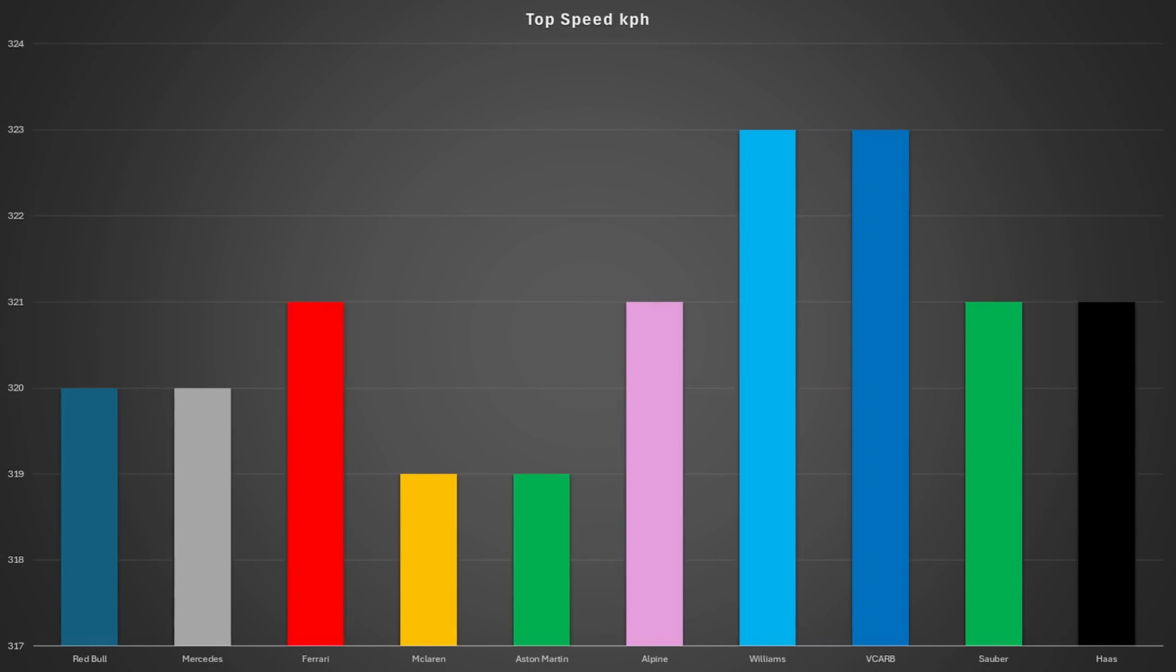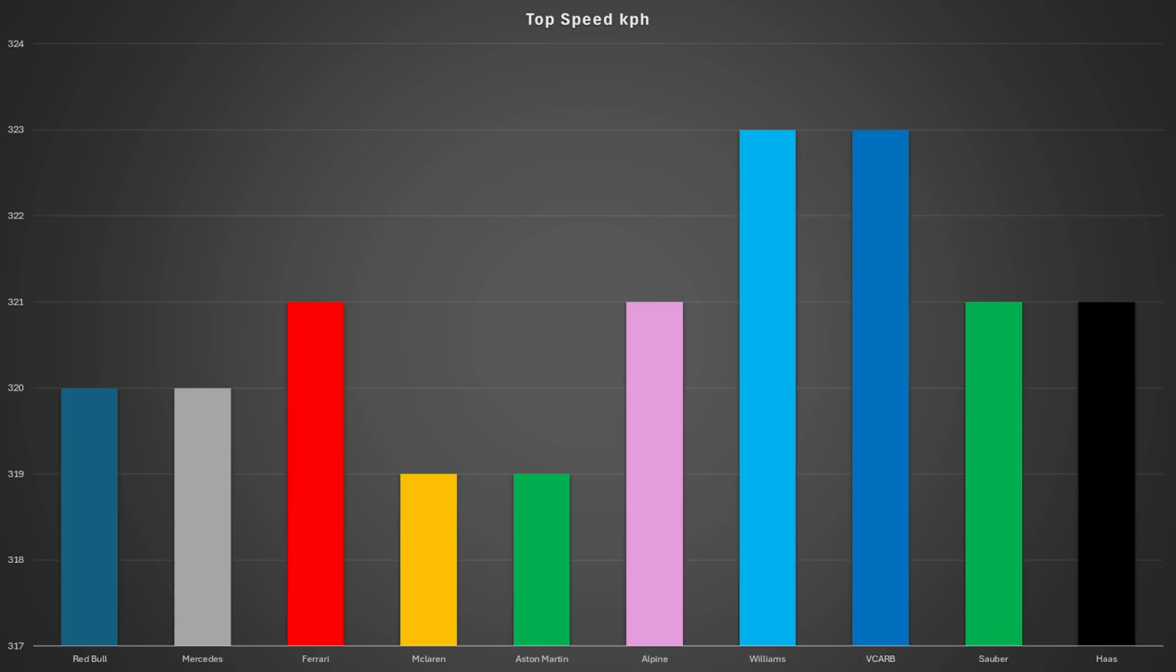So we've seen how the times changed, but now let's take a look at the top speeds and let's see how they change from practice, and what can we see here? Well, what we can see is that the fastest cars in a straight line were actually Williams and Racing Bulls, as Hadjar and Albon were both able to reach 323 km per hour.